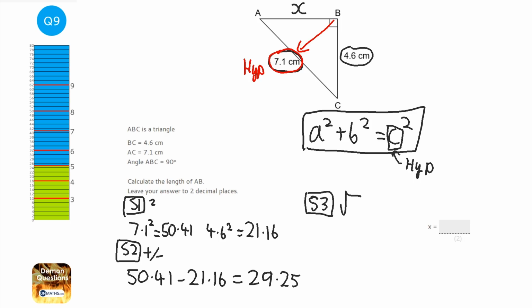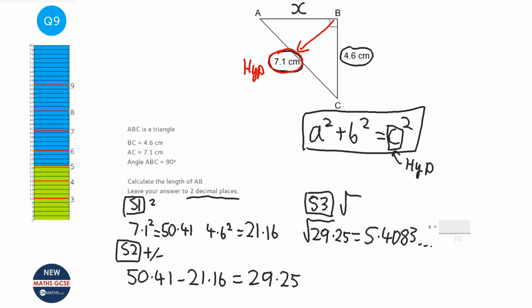With this one, I'm just going to press square root answer, and I'm going to write that down: square root 29.25 equals 5.4083, and so on. It wants two decimal places, so I'm going to write 5.41 because that 8 moves that 0 up by 1. Now, last step is just to check it makes sense. Well, this being 5.41 means that the 7.1 is still the longest side, so we know we've probably got it right.